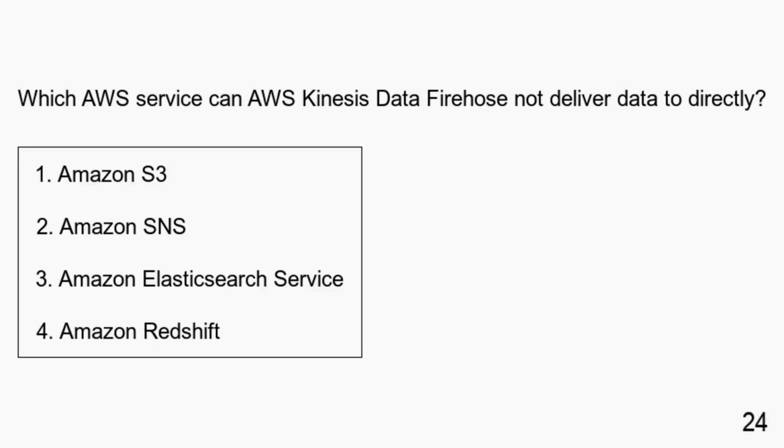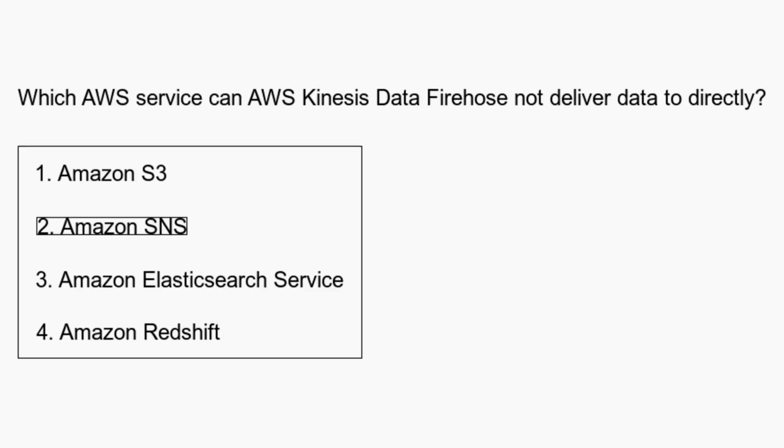Which AWS service can AWS Kinesis Data Firehose not deliver data to directly? Amazon S3, Amazon SNS, Amazon Elasticsearch Service, Amazon Redshift. AWS Kinesis Data Firehose can deliver data to Amazon S3, Amazon Redshift, and Amazon Elasticsearch Service, but not directly to